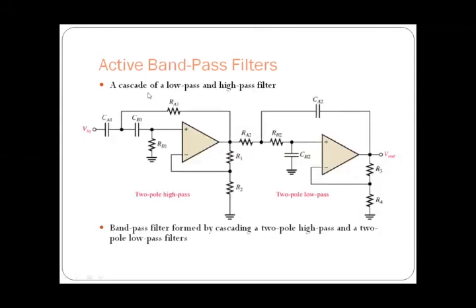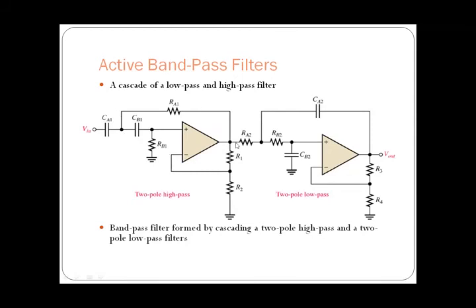So, active band pass filter. Up to now we have discussed the high pass filter, the low pass filter, the active low pass filter and the active high pass filter and their responses, and we have solved some problems. And now we are going to discuss the band pass filter. Here you can observe what we are going to use for obtaining a band pass filter.